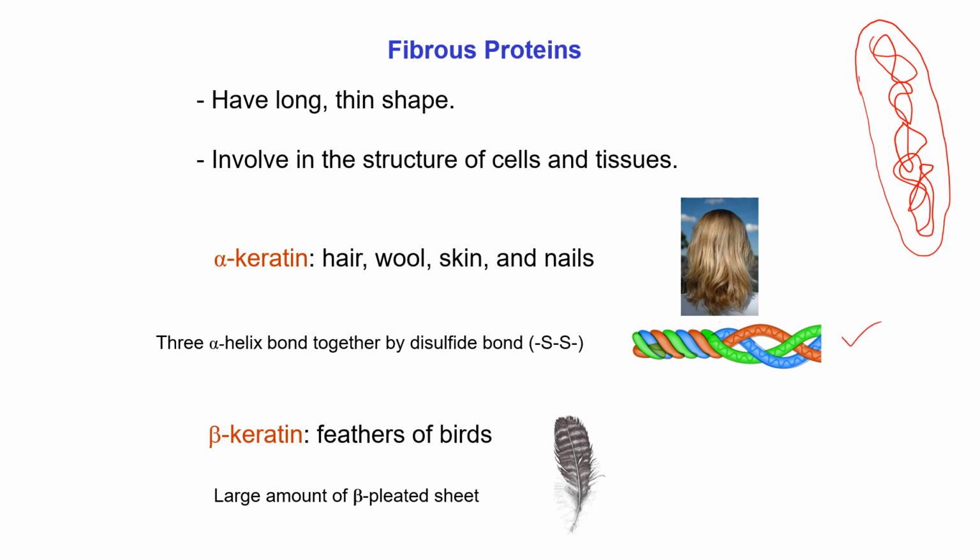Another example of fibrous protein is beta keratin, which is present in the feathers of birds. Actually, in a bird's feather, the beta keratin polypeptide chain exists in large amounts in beta pleated sheet.